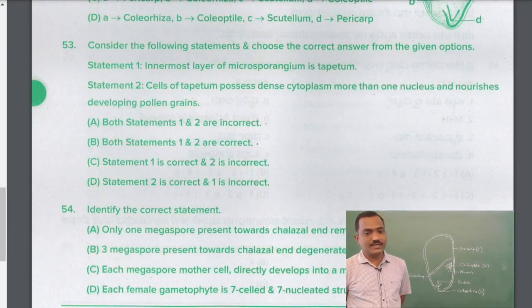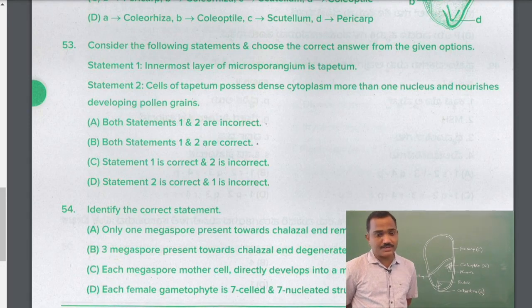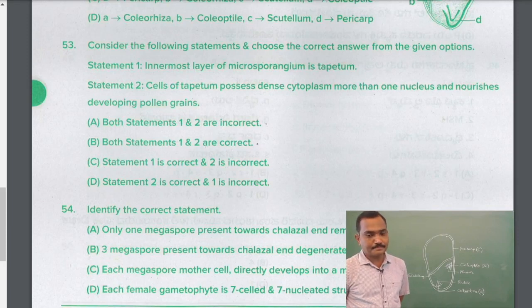Consider the following statements and choose the correct answer from the given options. Here the statements are given, let's see what they are. Innermost layer of microsporangium is tapetum. Yes, of course, innermost layer is tapetum. Epidermis, endothecium, middle layers, and tapetum.